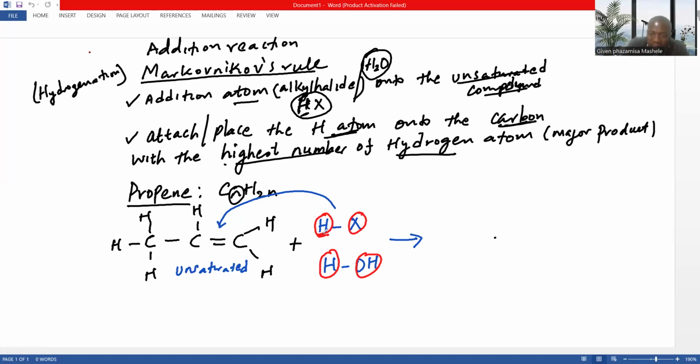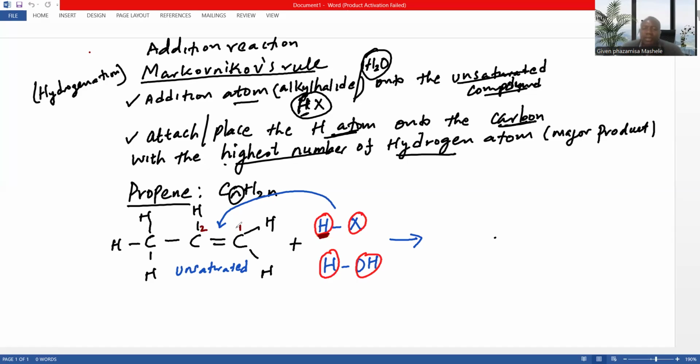We need to attach between the two, by the way. But we need to attach the hydrogen atom onto the carbon that has the highest number of hydrogen atoms.